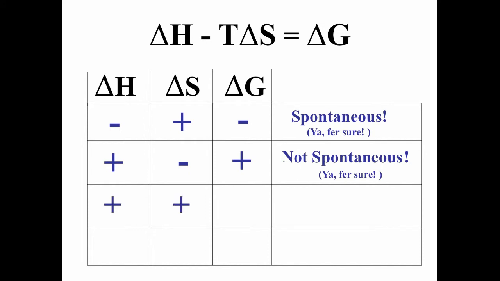But if delta H and delta S are both positive, or if delta H and delta S are both negative, whether a process is spontaneous is going to depend upon temperature.